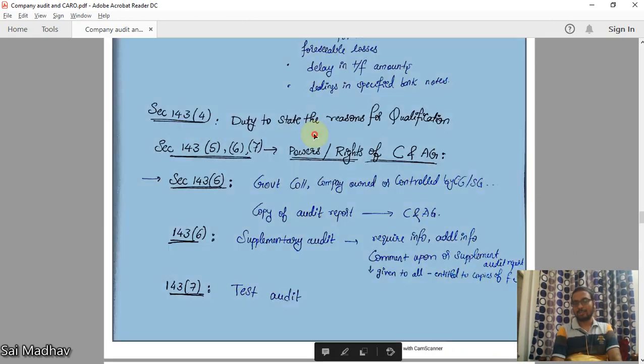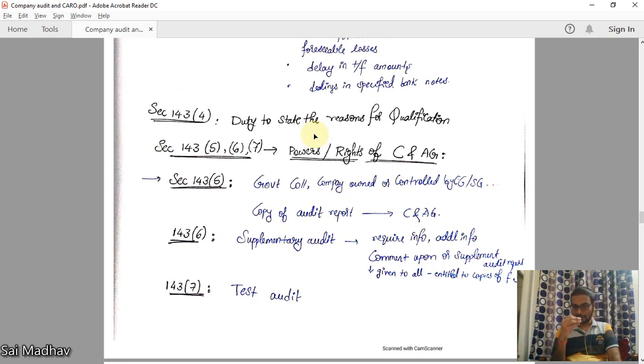143.4, duty to state the reasons for qualifications. It is his duty. If you are qualifying your report, then you will include a paragraph called basis for qualification. If you remember, there you will disclose the reasons for such qualification. That is your duty.